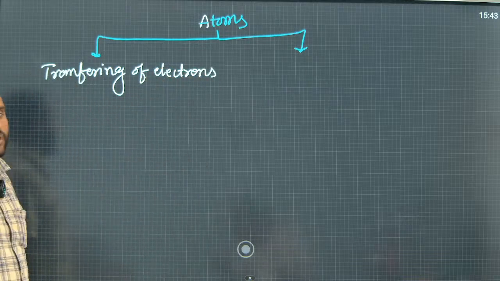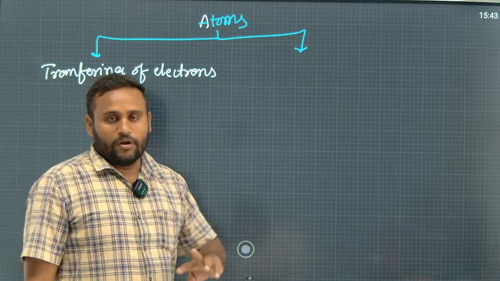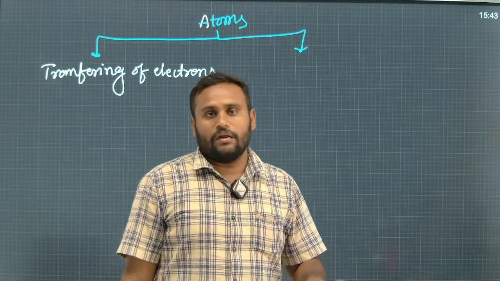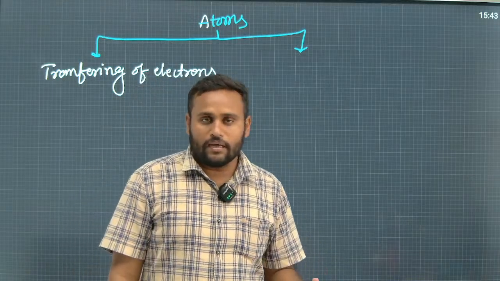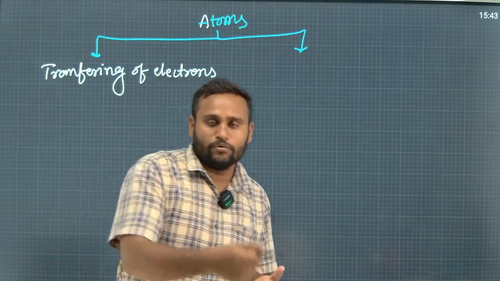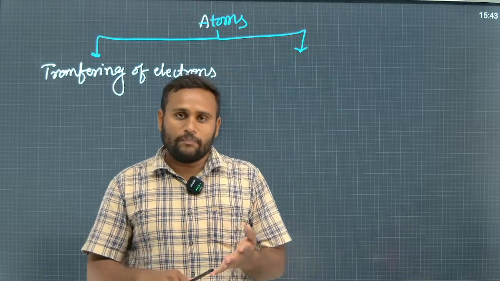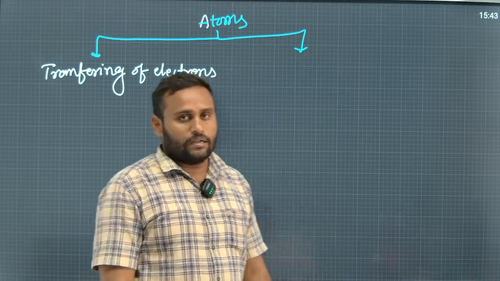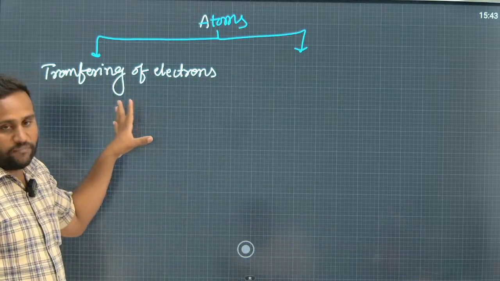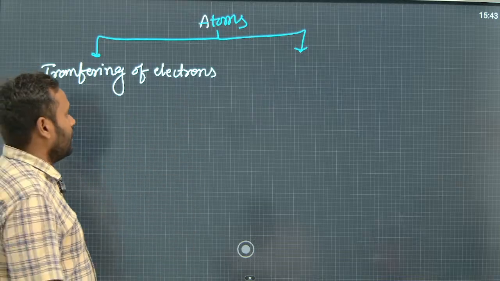What is the meaning of transferring of electrons? One atom is going to lose electron, another atom is going to gain the electron, which means one atom completely loses its electron and one atom completely gains the electron. That is nothing but transferring of electrons from one atom to another atom.